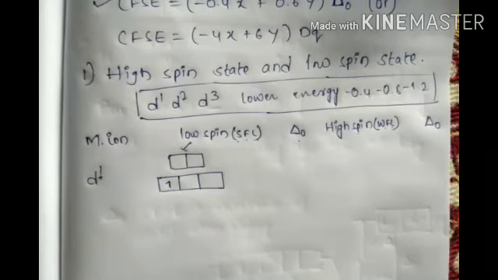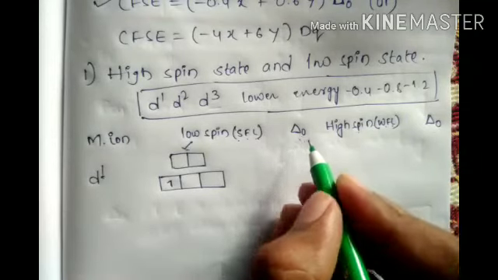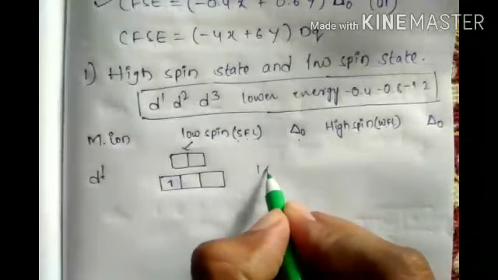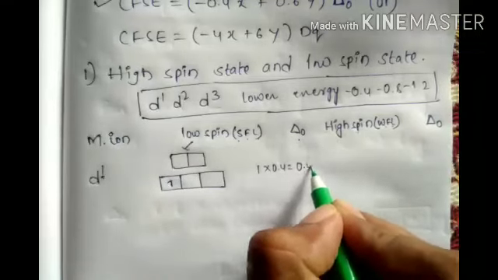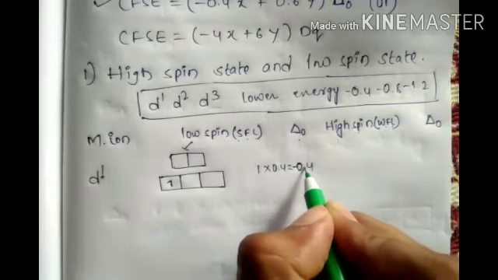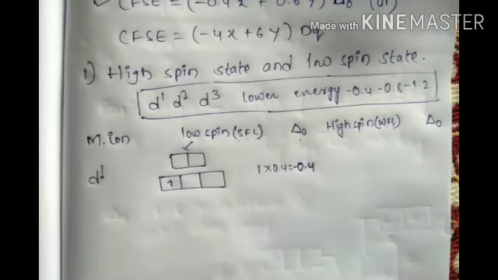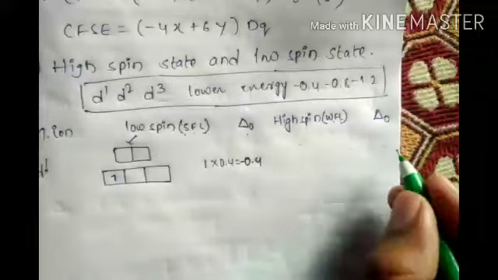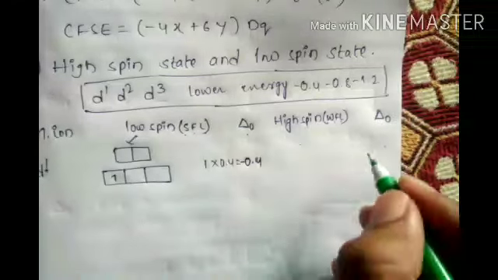So the delta naught value: 1 into 0.4, so 0.4 only will come, minus. Here also the same value will come. High spin and low spin are both the same here. Pushing and pulling is not important here, right?